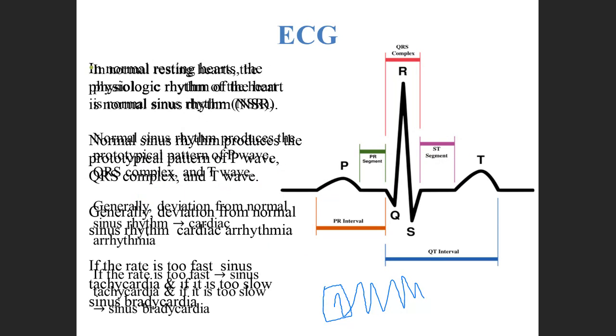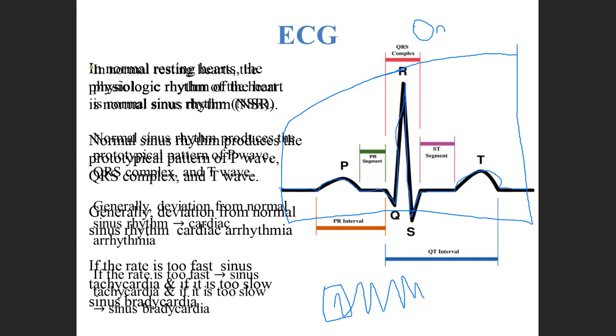It will have a P wave, QRS complex, and a T wave. So one segment of the ECG looks like this. This is for one heartbeat. So when the heart beats one time, this graph will be generated.